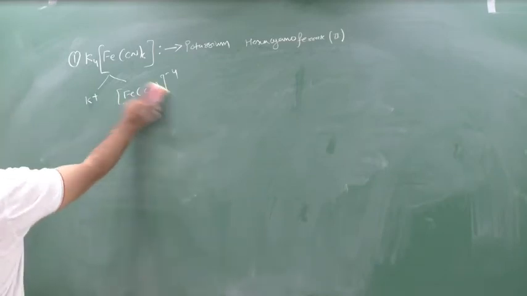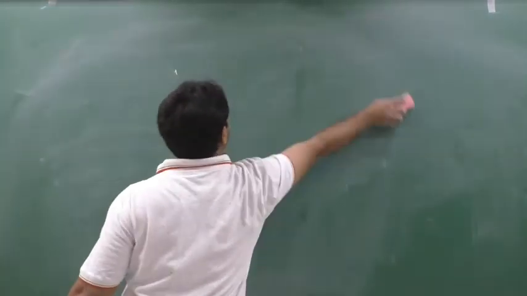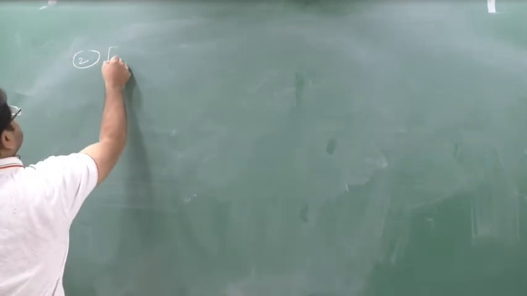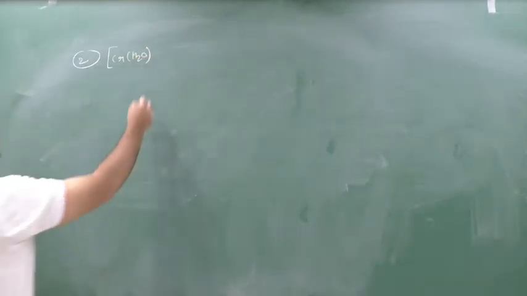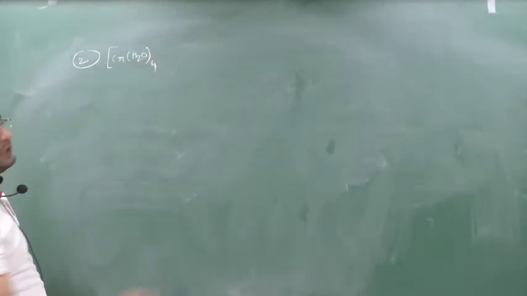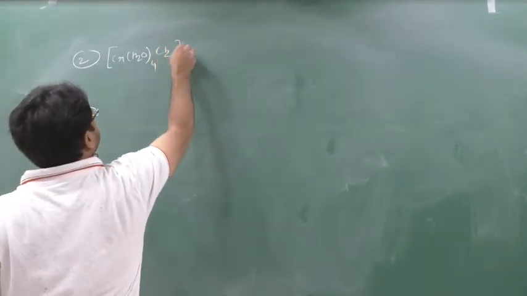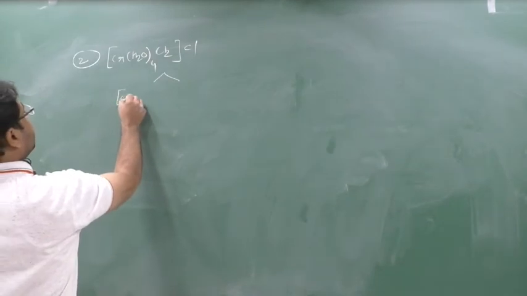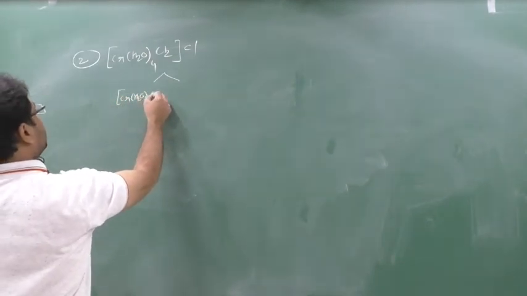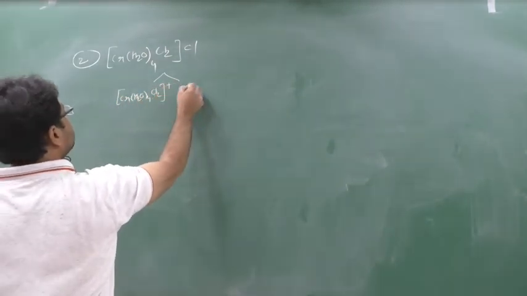This calculation you should do behind your page, don't do it here. For the second question, there are nearly 10 to 15 questions; first you see, then only you try to solve. This is [Cr(H2O)4Cl2]Cl. Clear? Now split this. So this is [Cr(H2O)4Cl2] plus Cl-.